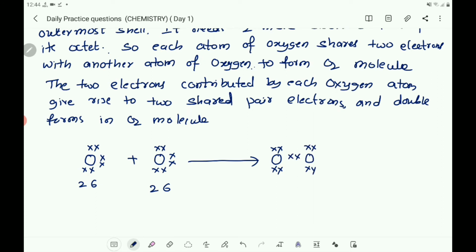See here, two pairs of electrons are shared between two oxygen atoms.